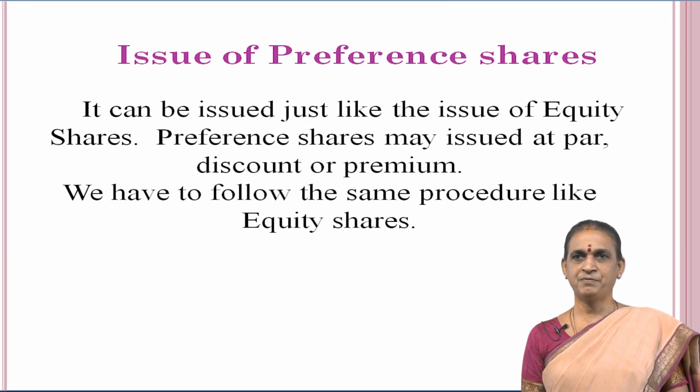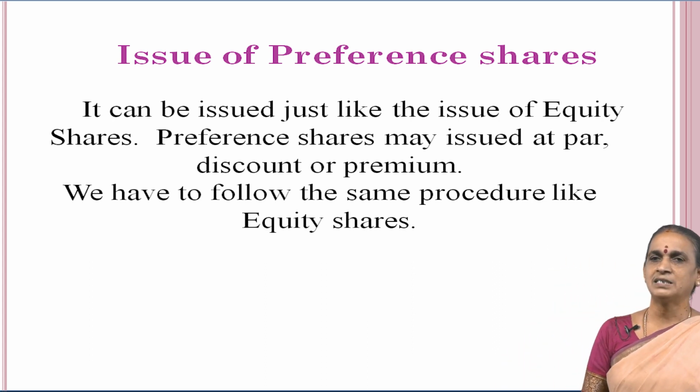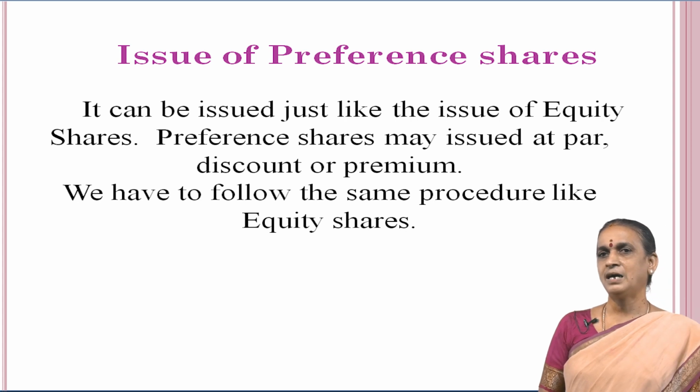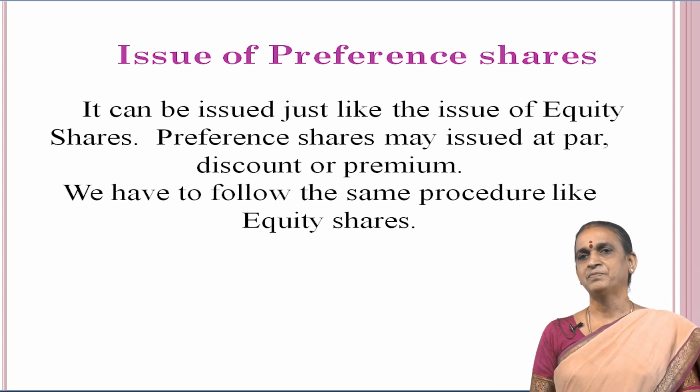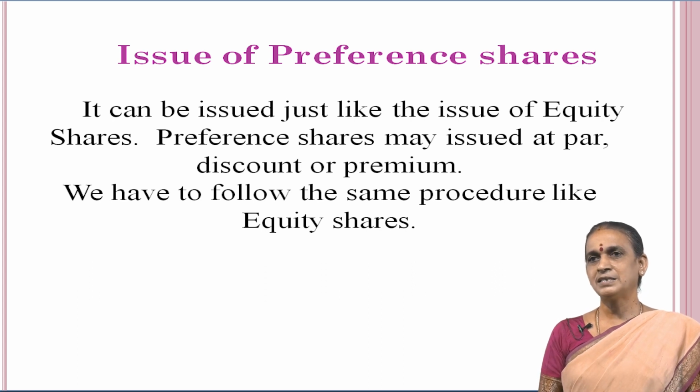Then, issue of preference shares. While issuing preference shares, the company has to follow the same procedure as that of equity shares. The preference shares may be issued at par, at a discount or at a premium, and we have to follow the same procedure for passing journal entries as for equity shares.